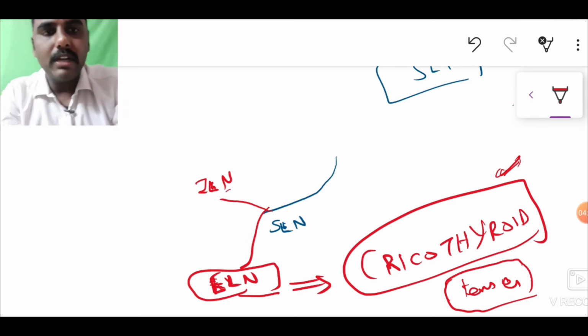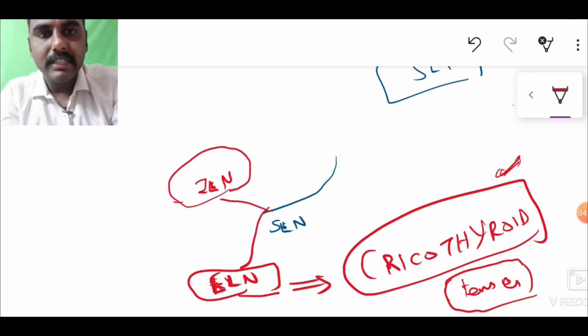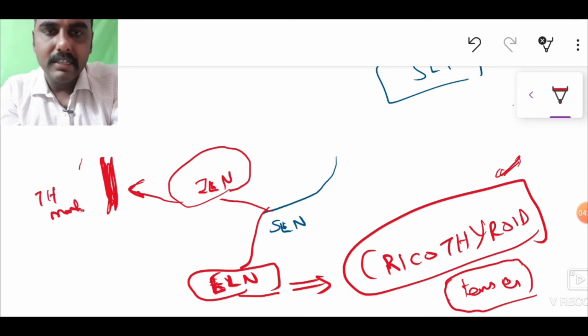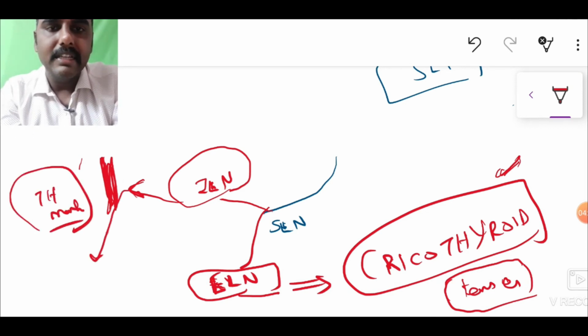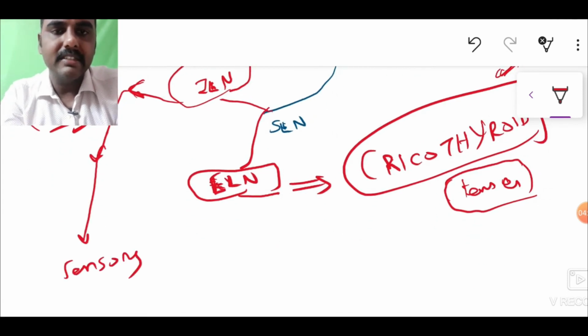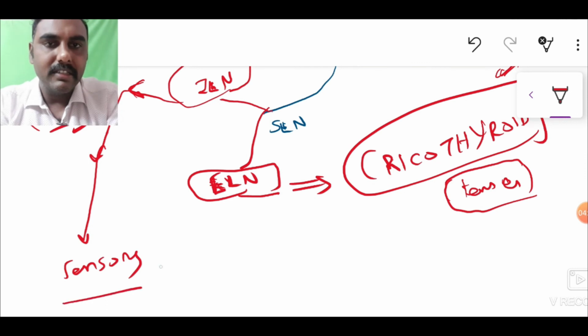So what does the internal laryngeal nerve do? The internal laryngeal nerve pierces the thyrohyoid membrane and supplies sensory innervation above the level of the vocal cord.